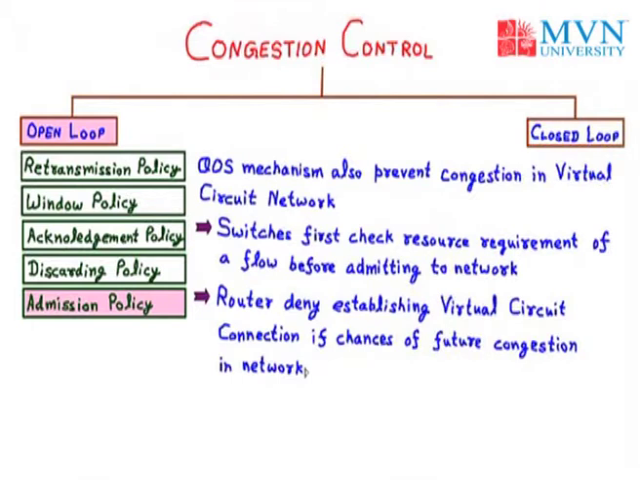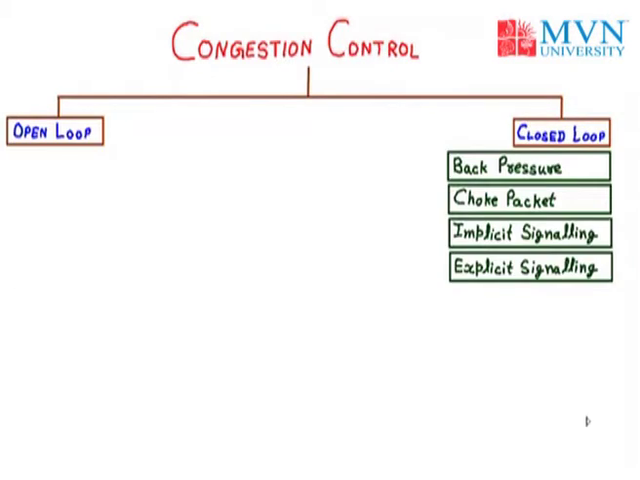So we have discussed all the techniques of open loop, that is retransmission policy, window policy, acknowledgement policy, discarding policy and admission policy. So next we will discuss the closed loop under congestion control. Closed loop are the techniques which we basically use after the congestion occurs.